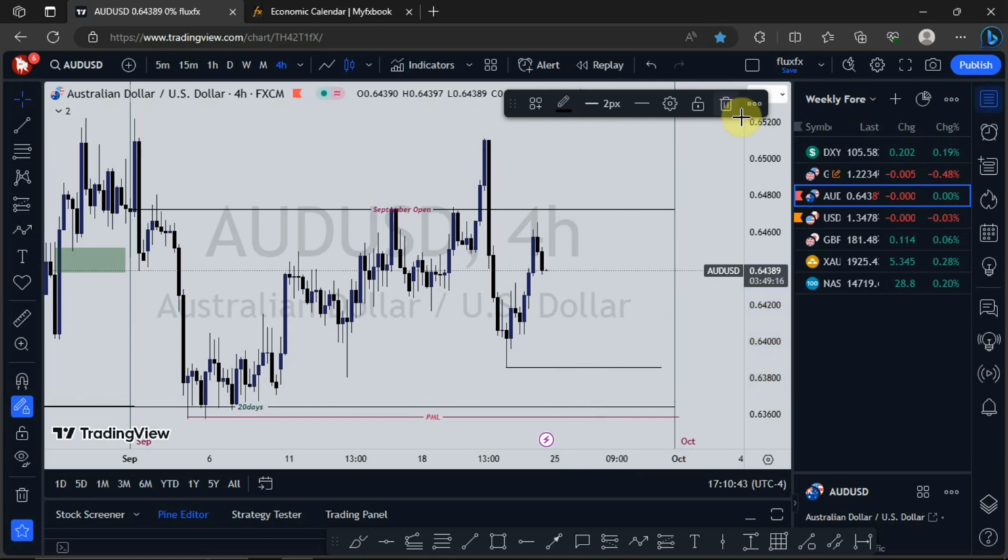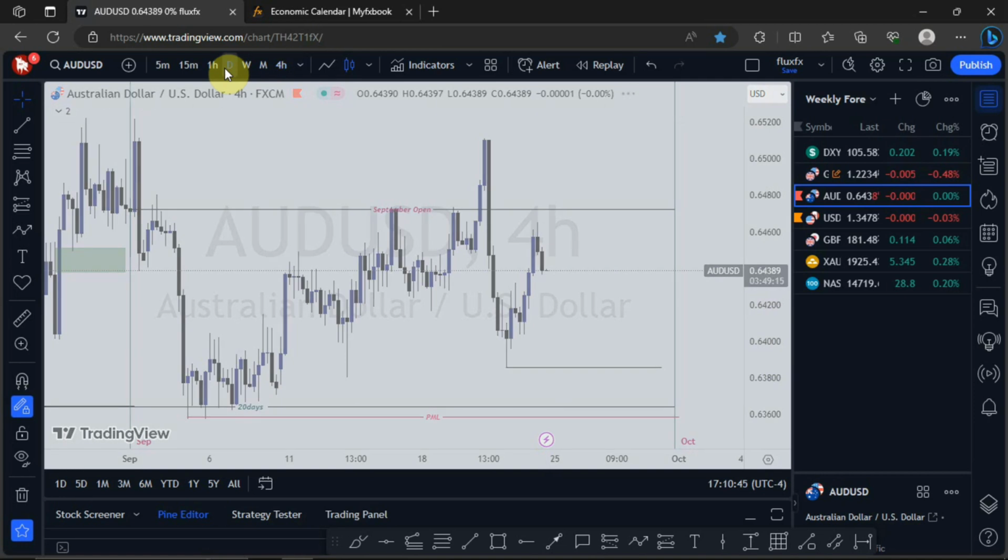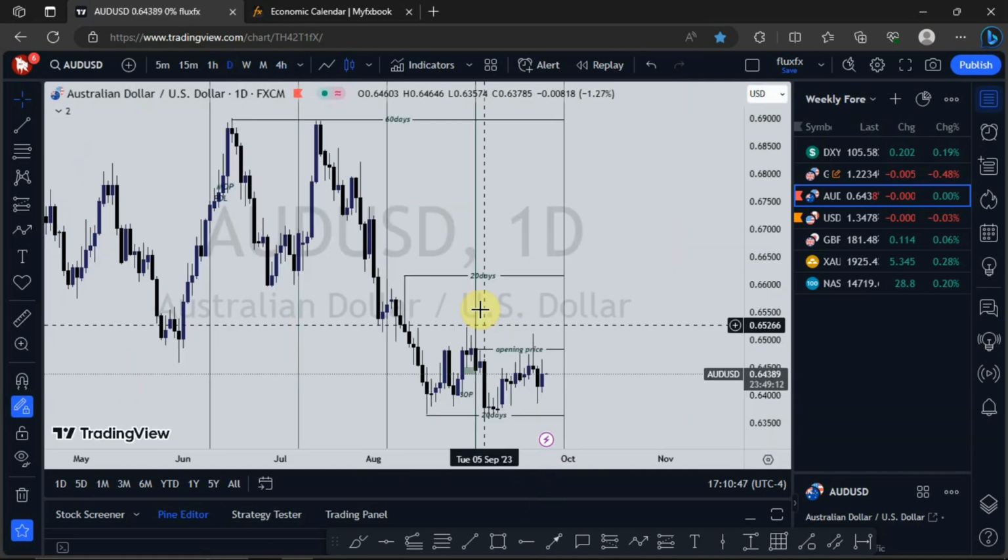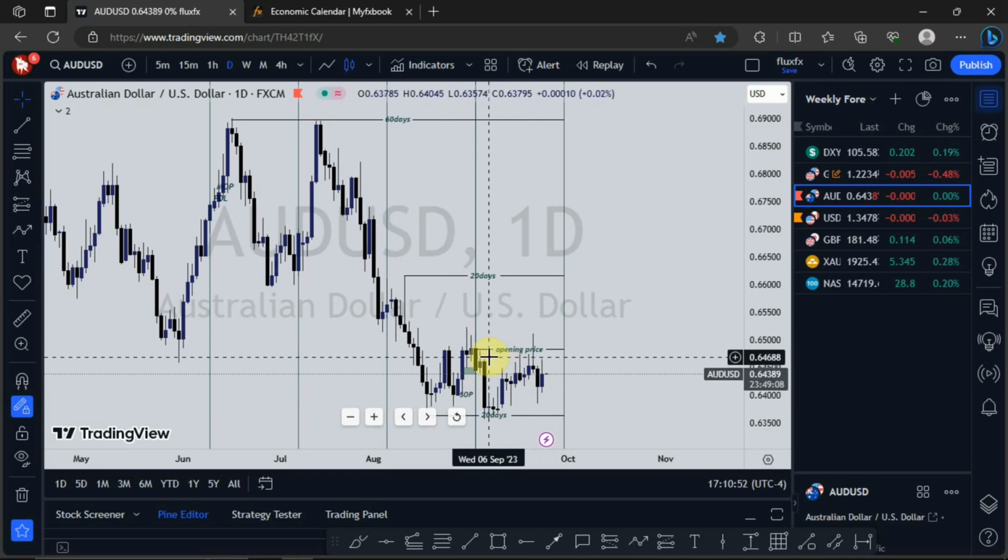But on a longer-term basis, price is really in a range. So on a longer-term basis, you can't really tell where price is heading. So I'll keep my plans on AUDUSD very, very short, on a short term. Then we see what happens on the longer term.